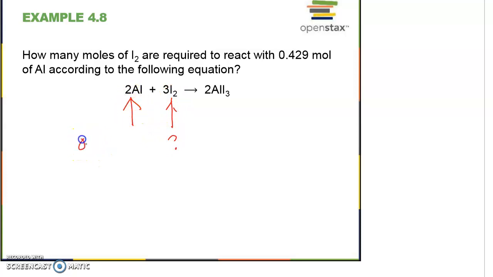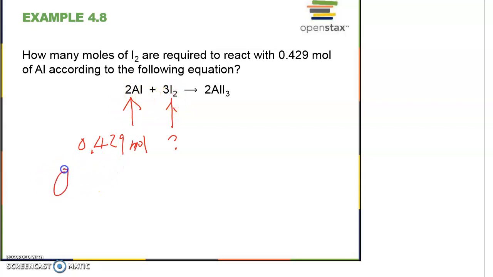It is 0.429 mole. Now, remember, the coefficient in the equation is the ratio of moles. So if I start with 0.429 moles of aluminum, how many iodines do I need? For every 2 moles, I need 3 moles of iodine.